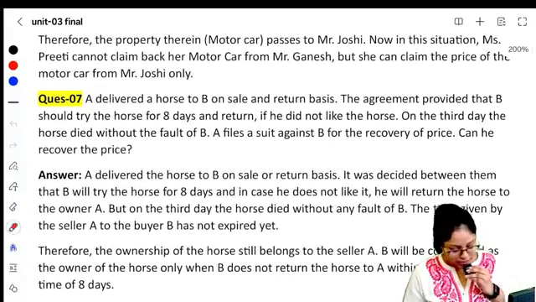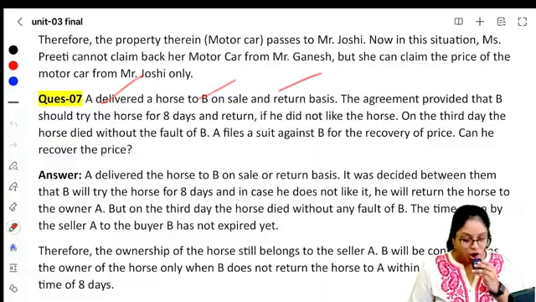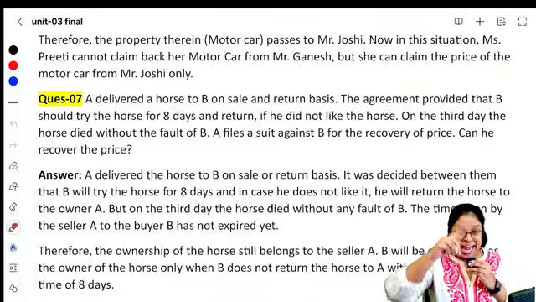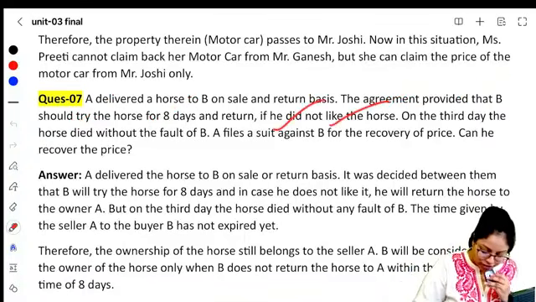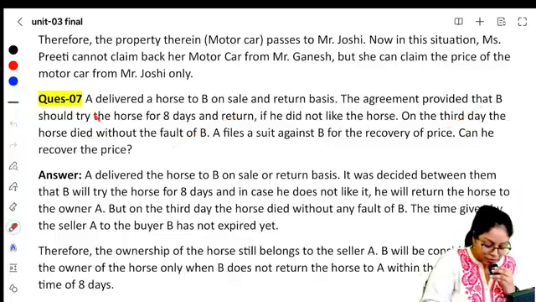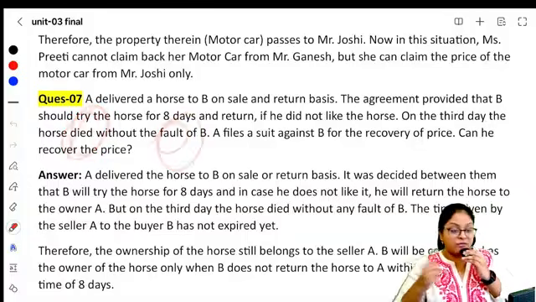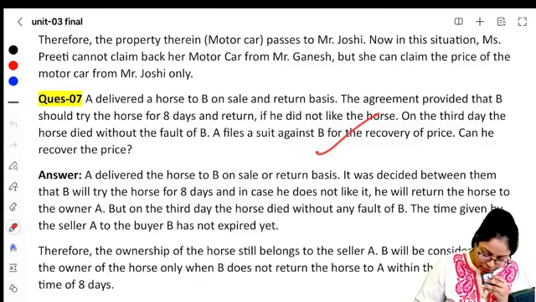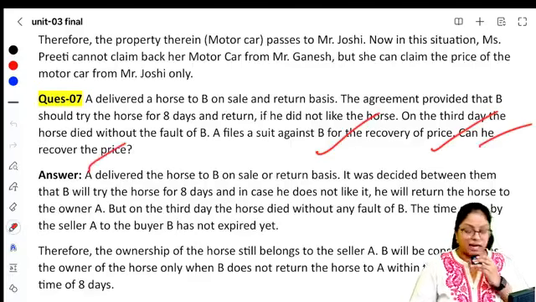Next is question number 7. A delivered a horse to B on sale or return basis. The agreement provided that B should try the horse for 8 days and then return it if he did not like it. On the 3rd day, the horse died without any fault of B. Very important, the horse died without any fault of B. A suit was filed against B for recovery of price. Can he recover the price?